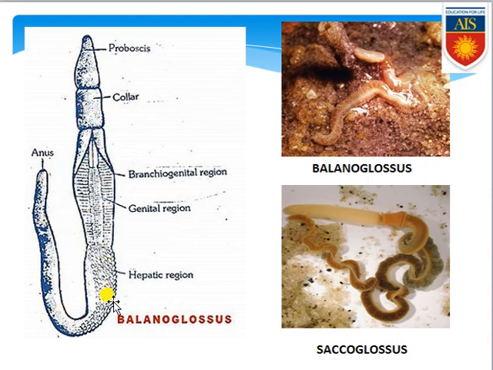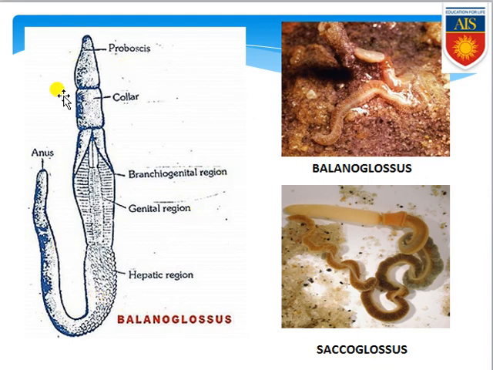In the elongated body, keep it in your mind, the branchiogenital region is present. Branchiogenital region means these contain gill-like structures through which respiration can take place. Genital region is present, that means ovum and other genital structures can be found here. And hepatic region, that means this region has a liver-like structure, and at last the anus is present. That means their body is subdivided into proboscis, collar, and this entire portion, that is the trunk. Keep it in your mind, examples of hemichordates are Balanoglossus and Saccoglossus.